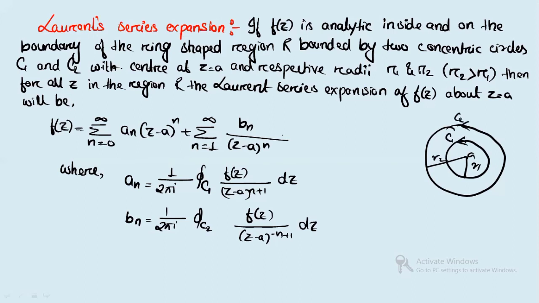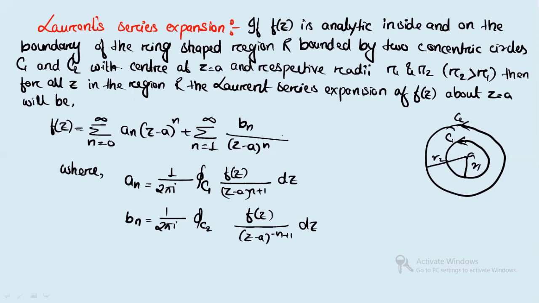Now, if you have f(z), which is analytic inside and on the boundary of the ring-shaped region R, which is bounded by two concentric circles, one having radius R1 and the other having radius R2.